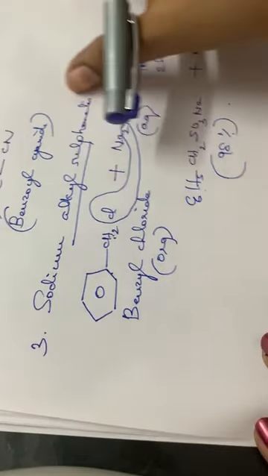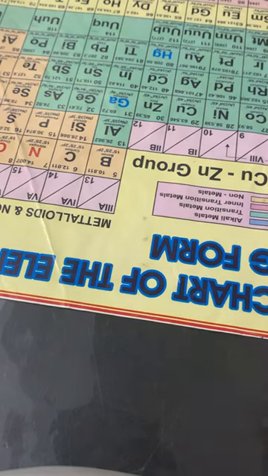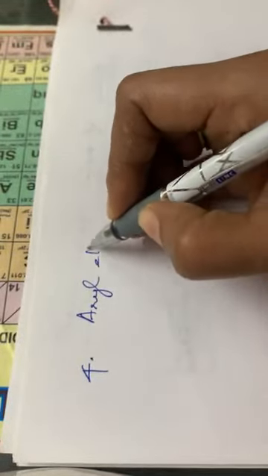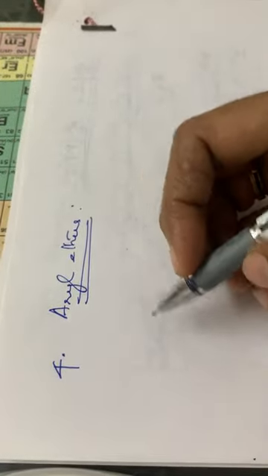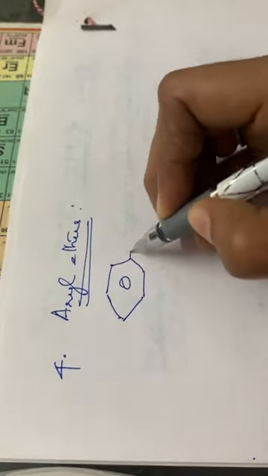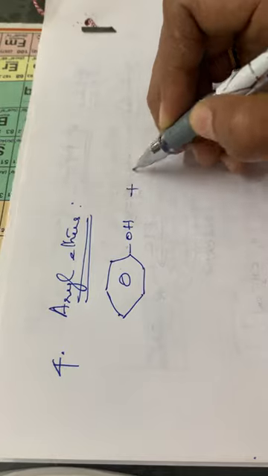Then the next one, the fourth: preparation of aryl ethers from phenols. So here phenol, C6H5OH, plus an alkyl halide.